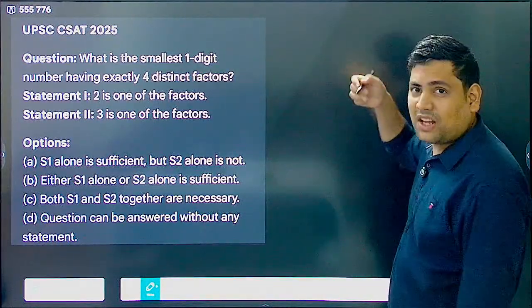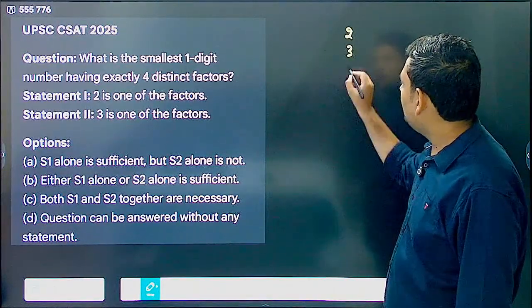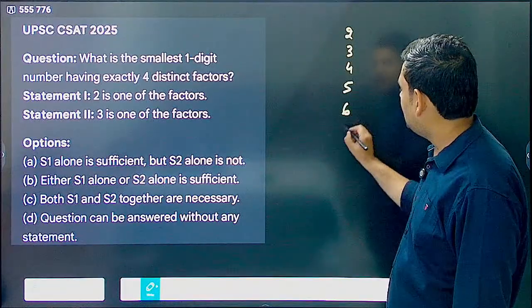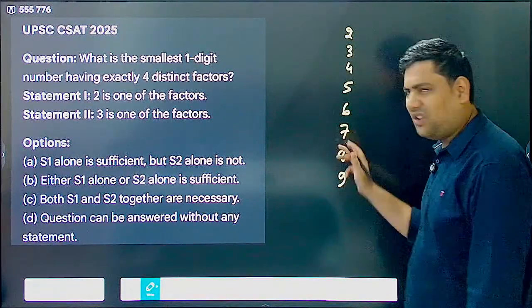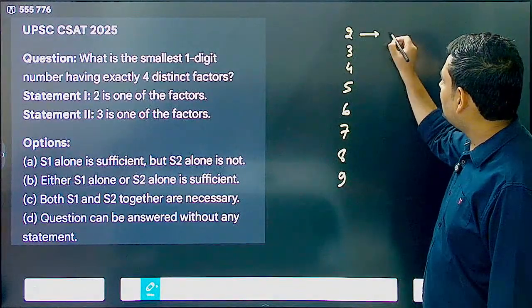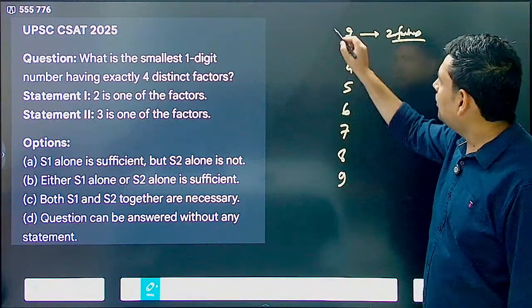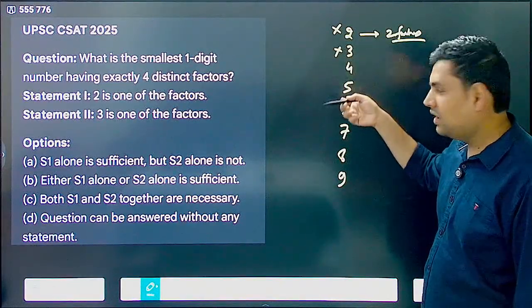Now 2 has how many factors? The numbers are 2, 3, 4, 5, 6, 7, 8, 9. 2 is a prime number, so it will have exactly 2 factors. It is saying 4 distinct factors, so 2 is gone. Similarly, prime 3 is also gone.